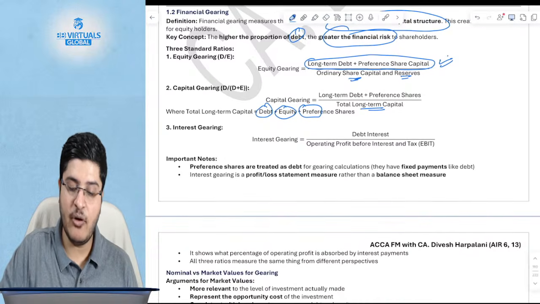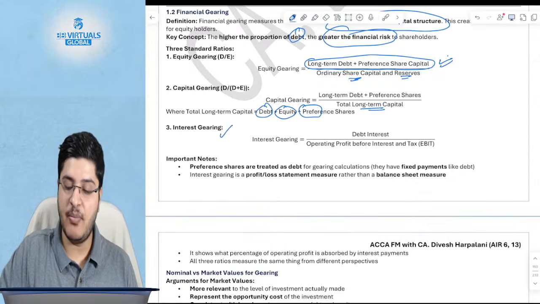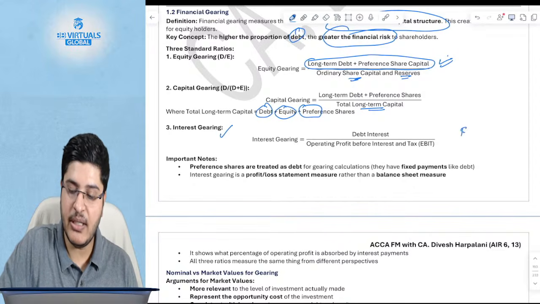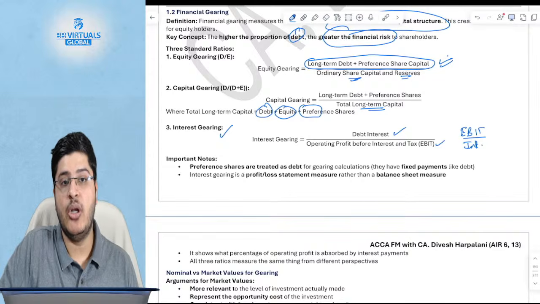So these are the formulas for financial gearing. There's another formula which talks about your interest gearing, which basically in some shape or form also talks about it. It's almost the reverse of interest coverage ratio. We know interest coverage ratio talks about EBIT upon interest, right? Over here it says the reverse of that, interest divided by EBIT, which talks about your interest gearing.